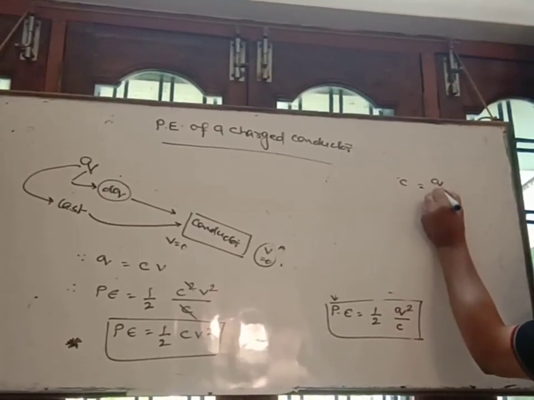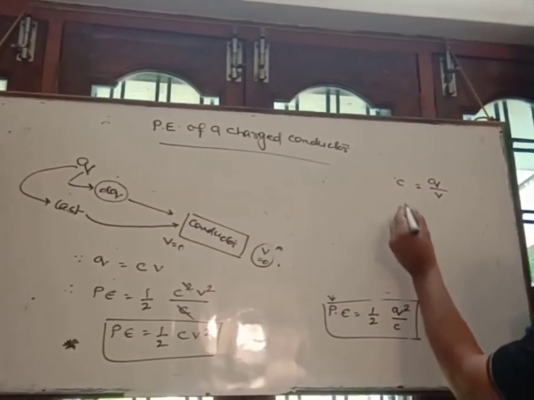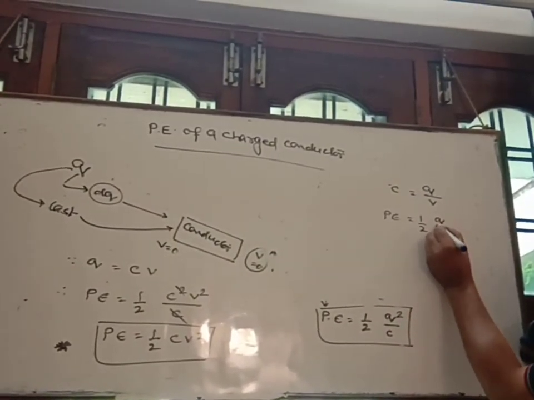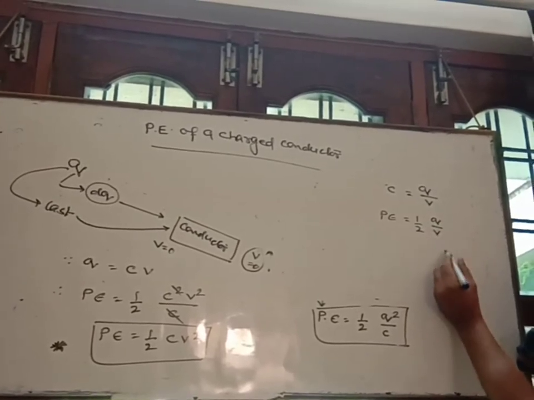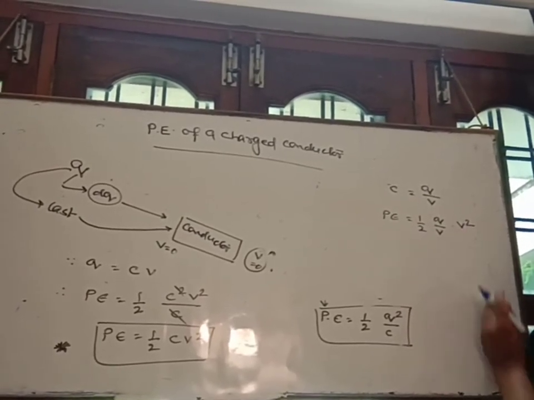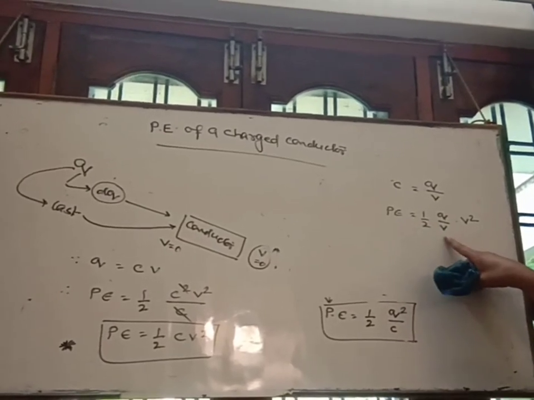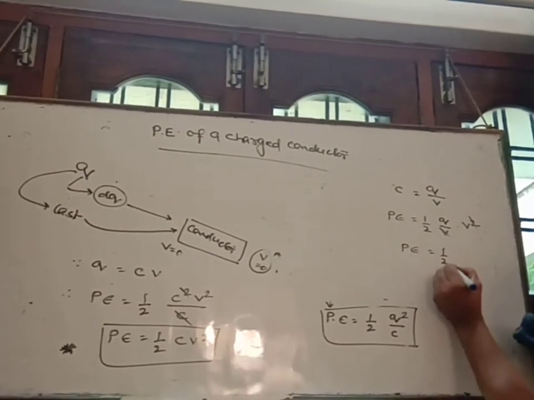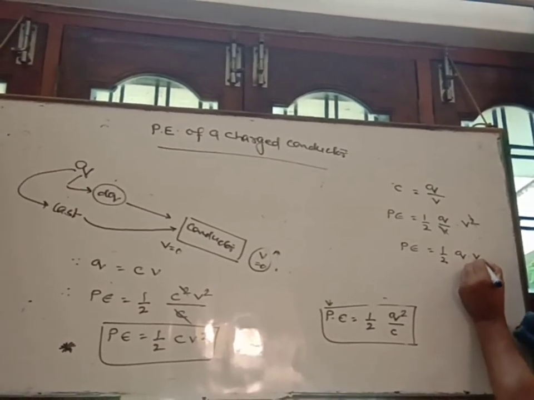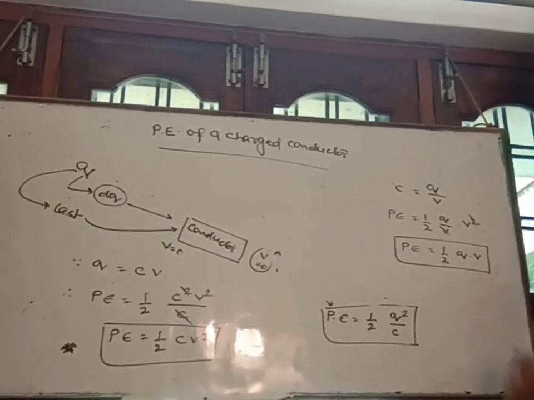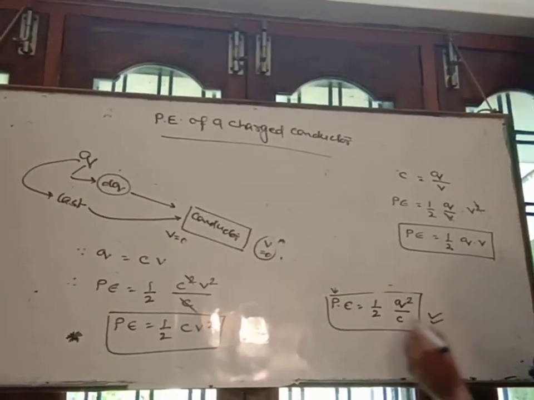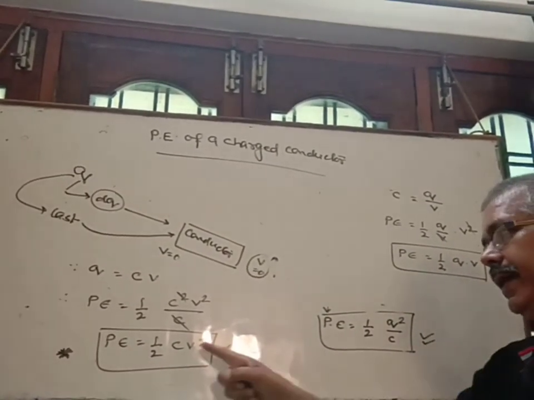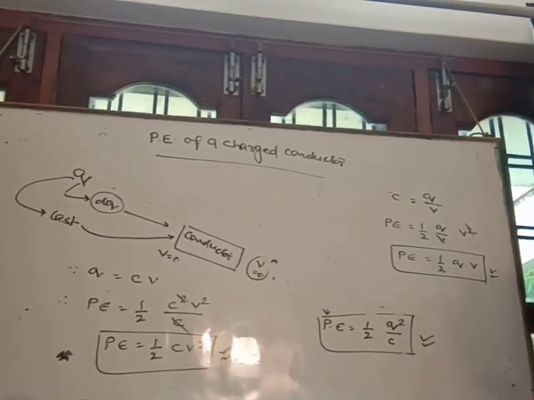Write down C as q by V. So potential energy is equal to half q by V into V square. Half q by V into V, one V gets cancelled. So potential energy is equal to half Q into V. It is another form of stored potential energy in a capacitor. So there are three different forms of stored potential energy: one in terms of Q and C, second in terms of C and V, and third in terms of Q and V.